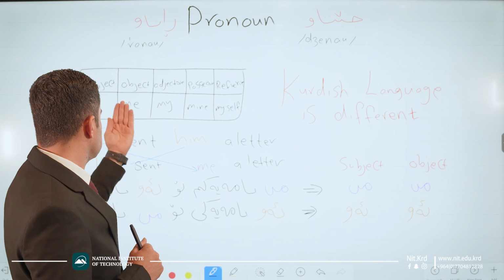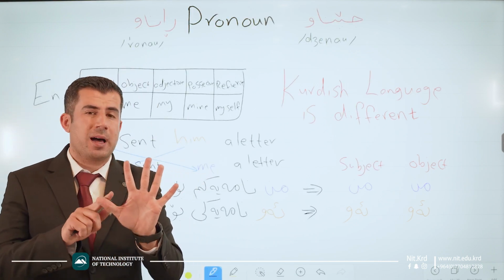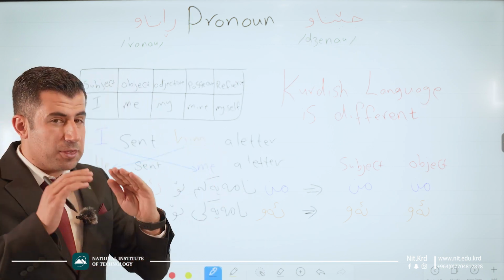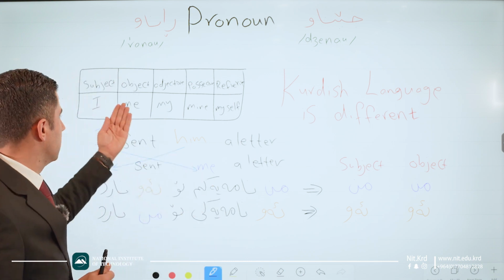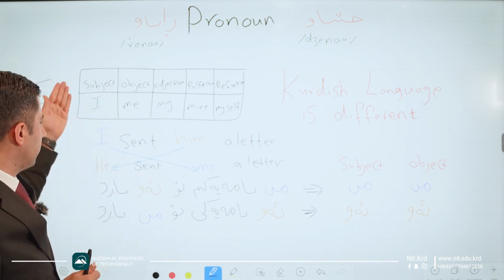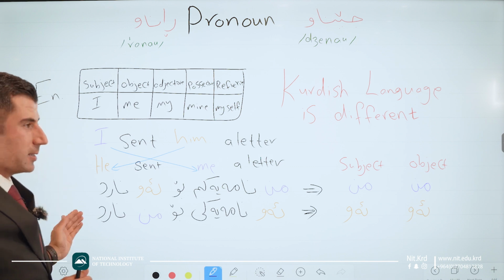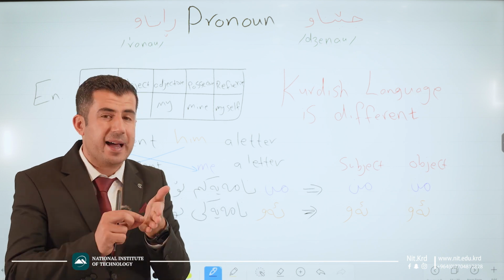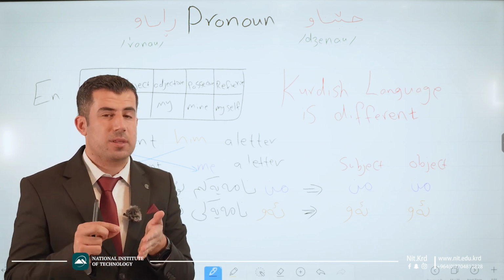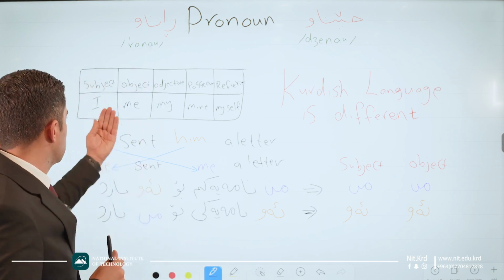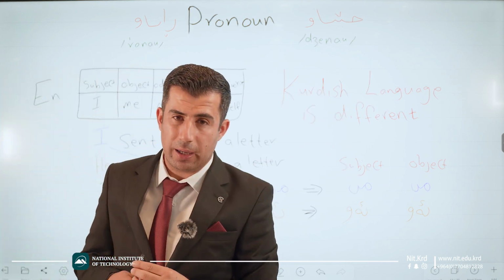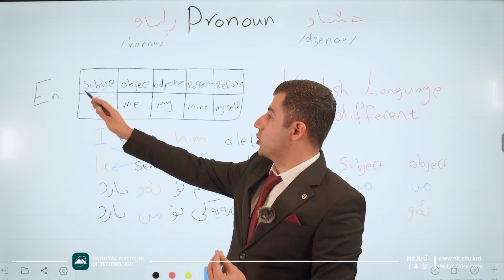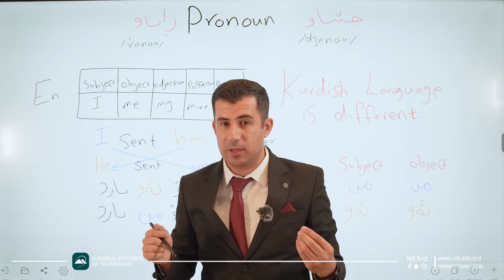How? Let me show you. We know that in English, pronouns divided to 5 types. One of them is in the role of subject. When we have pronouns in the role of subject, we have I, we, till the end. And when we change the position of this pronoun, the style or the spelling of writing down this pronoun will change. How? For example, if we use I in the subject place, we have to write down I. But if we change it to object, we have to write down me.